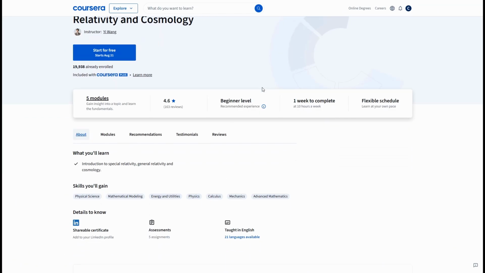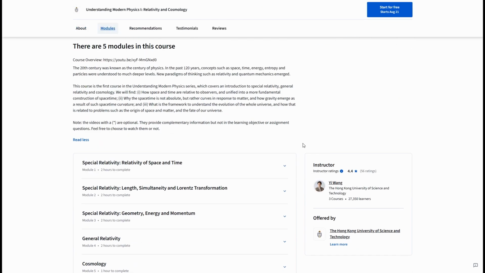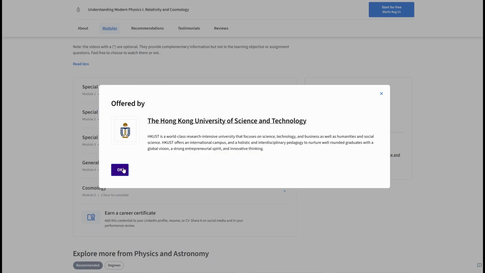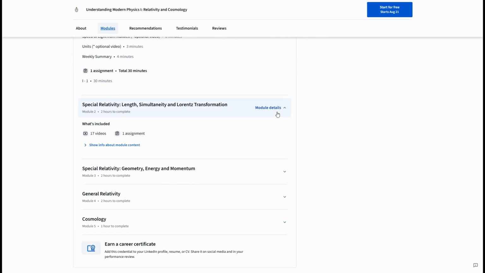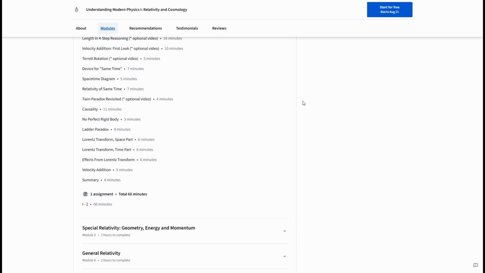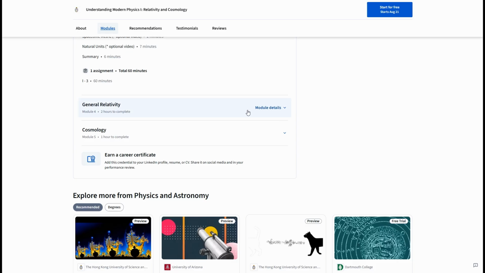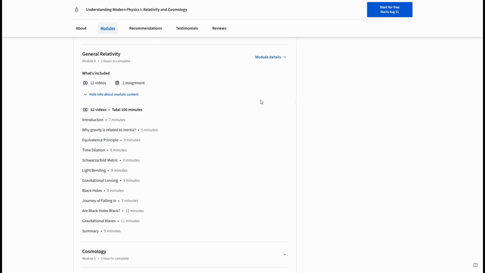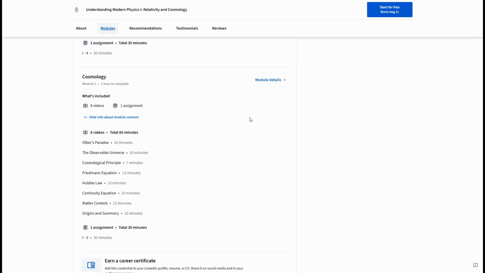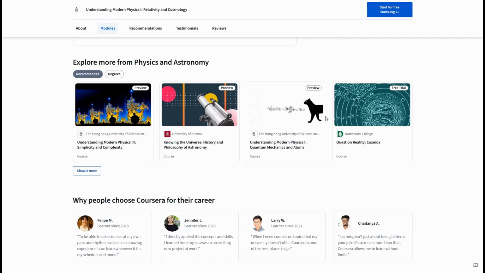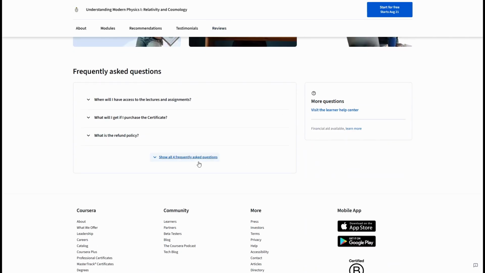3. Understanding Modern Physics 1, Relativity and Cosmology, the Hong Kong University of Science and Technology. If you want a bridge from special relativity into the large-scale universe, this first part sets the stage. You will review space-time diagrams, 4-vectors, and relativistic energy-momentum. Then head outward to expansion, redshift, and the observational pillars of modern cosmology. Short videos and worked examples connect equations to telescope data, supernova distance ladders, the cosmic microwave background, and galaxy surveys.